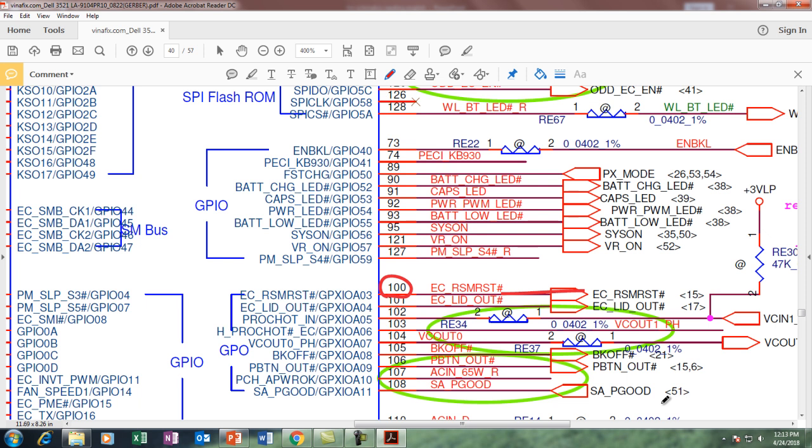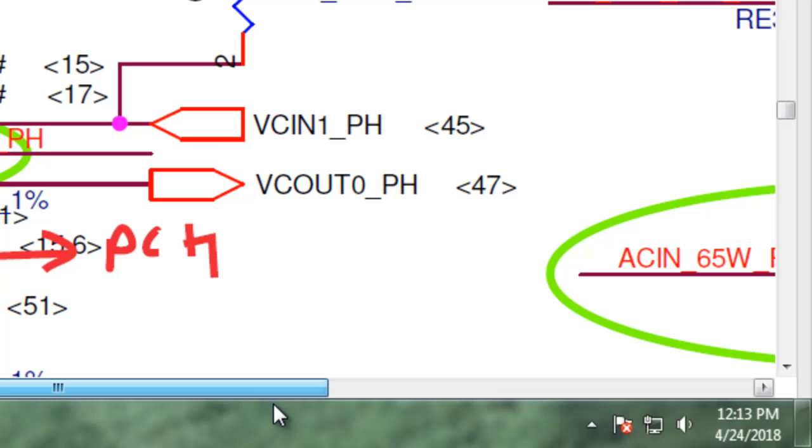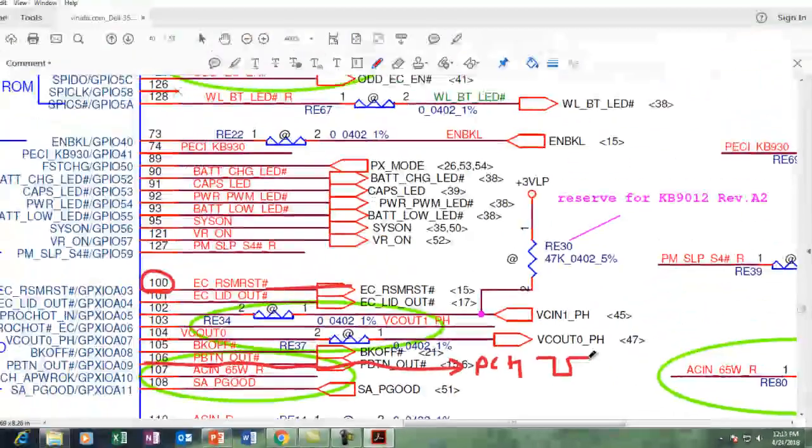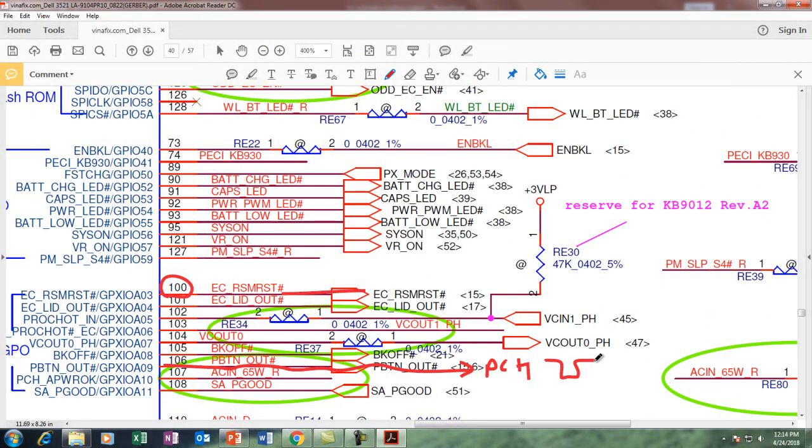The next signal I have to check is the PM power button. The PM power button is on pin 106. You can see pin 106 is called PBTN out. This is called the post power button to the PCH. Here, like the power button, I should also get a 3.3 volt variation at this pin. If the variation is not there, then the possible fault could be the SIO or EC BIOS.